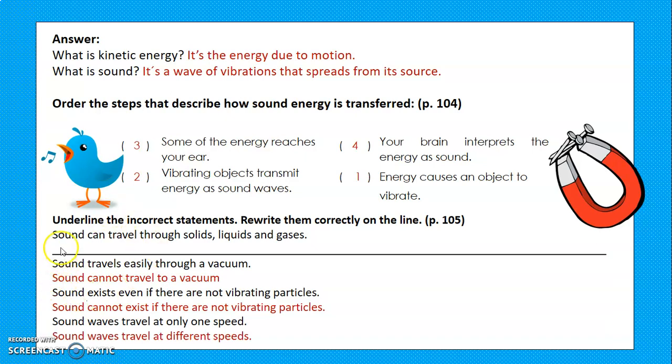Okay, the first statement is correct, right? Sound can travel through solids, liquids, and gases. The second one is incorrect. Sound cannot travel through a vacuum. The next one is incorrect. Sound cannot exist if there are not vibrating particles. And the last one is incorrect too. Sound waves travel at different speeds.